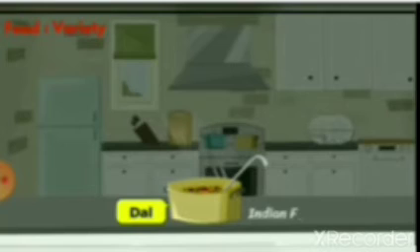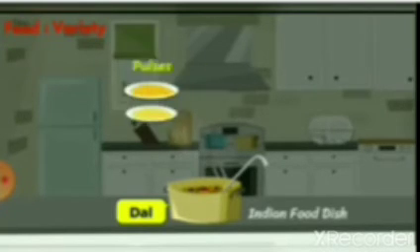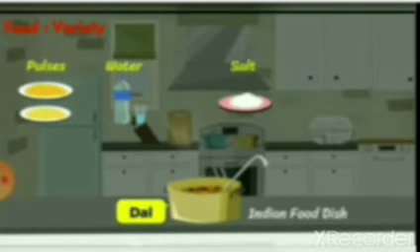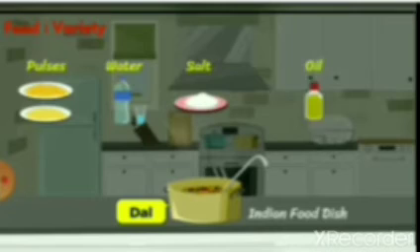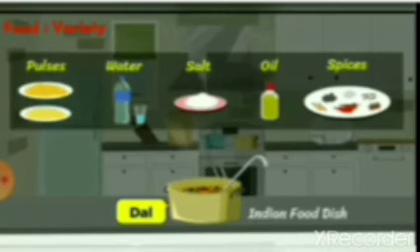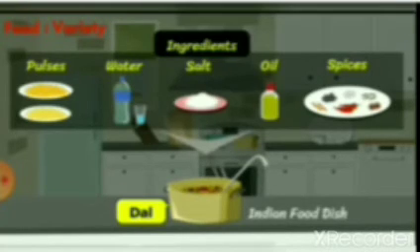It is an Indian food dish. Let you know, pulses, water, salt, and oil are used to prepare it, and spices are also used to prepare dal curry. Okay, so these are the ingredients of dal. Clear?